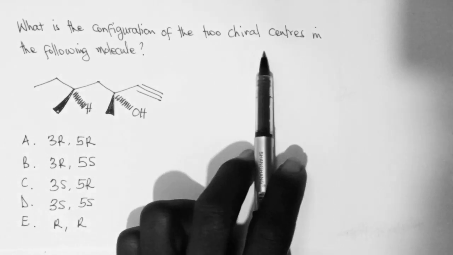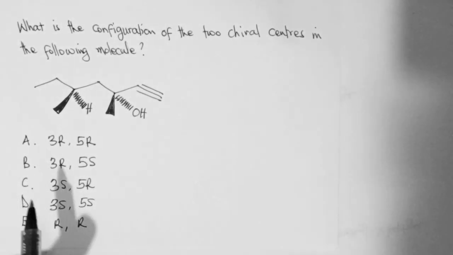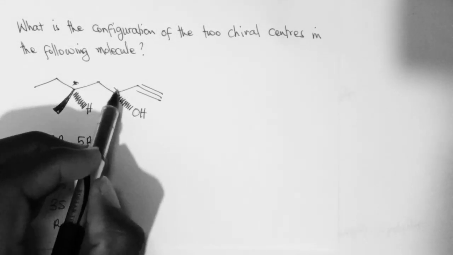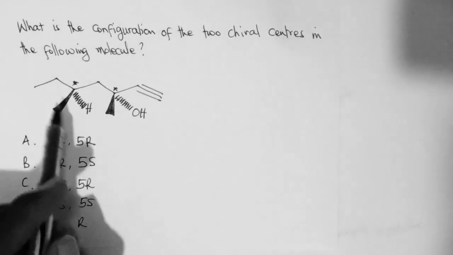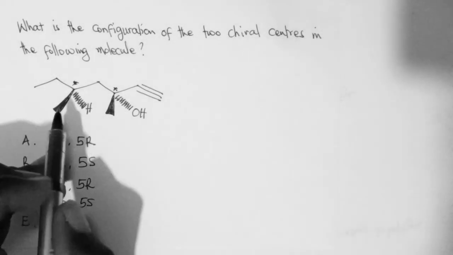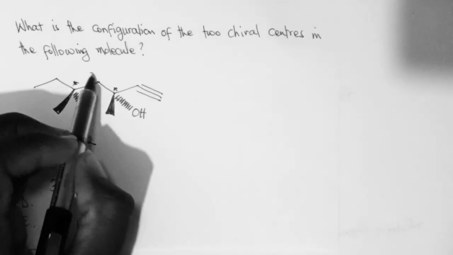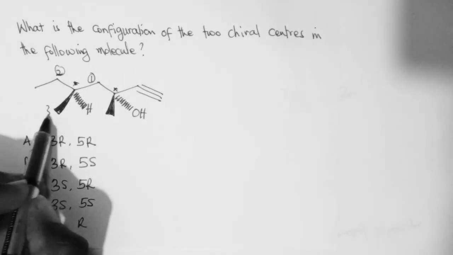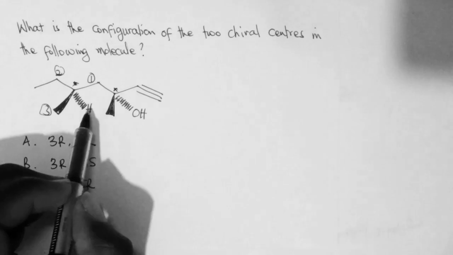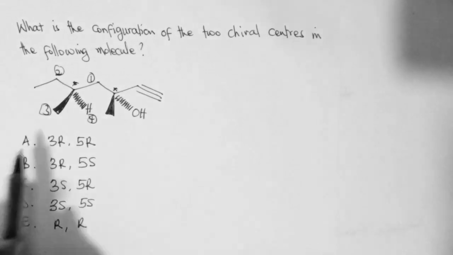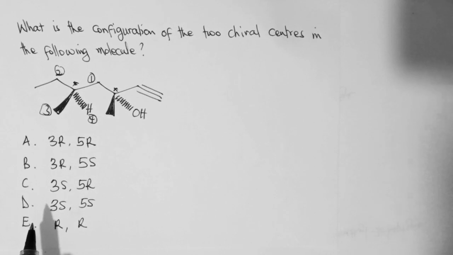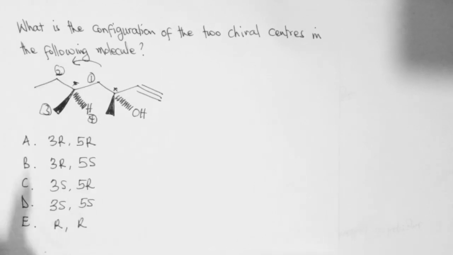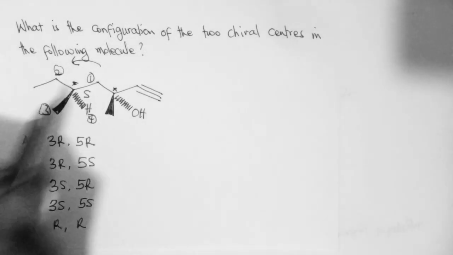What is the configuration of the two chiral centers in the following molecule? Now, if we take here, you see that this is a chiral center and this is a chiral center. Now, if we start with this one, this place is carbon number 1, and then this is carbon number 2, and then number 3, and then the proton is carbon number 4, and it is on the dash bond. And for that reason, this is 1, 2, 3. So it is moving in the anti-clockwise direction, and therefore this is an S.